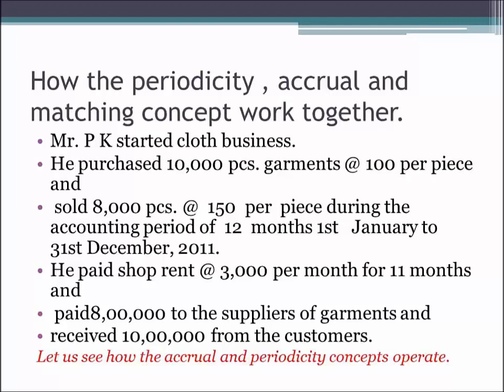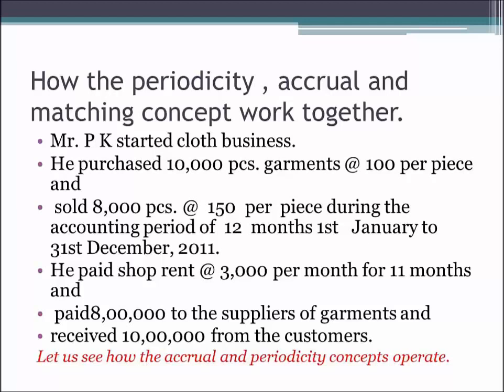So the total amount which he has to pay to the seller of the garments is 10,000 into 100, that is rupees 10 lakhs. 10 lakhs he has to pay to the person from whom he has purchased the garments. Now, he sold 8,000 pieces of garments at the rate of rupees 150 per piece during the accounting period of 12 months, that is 1st January to 31st December 2011.